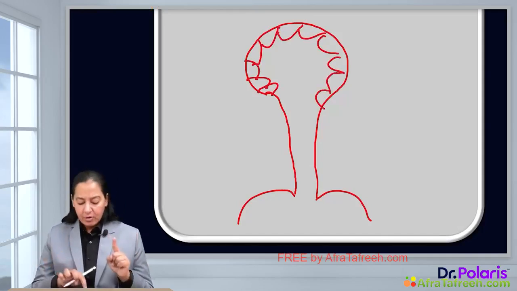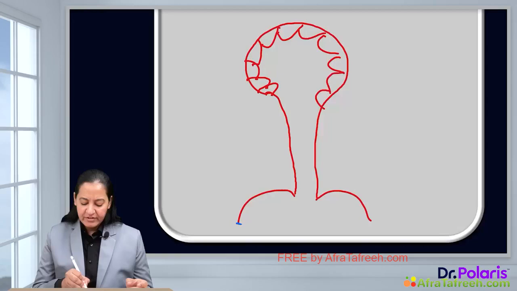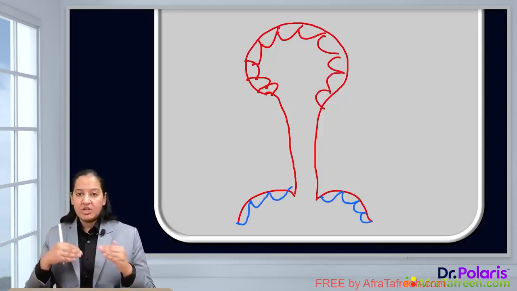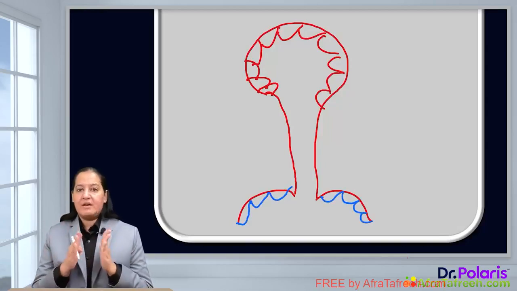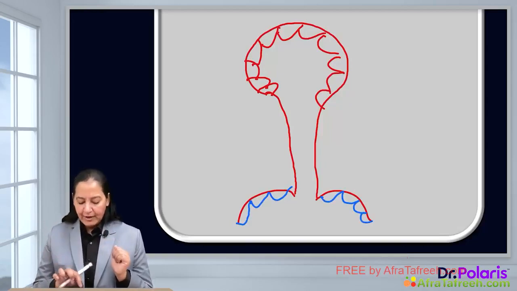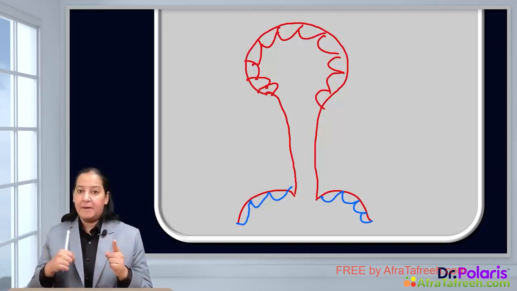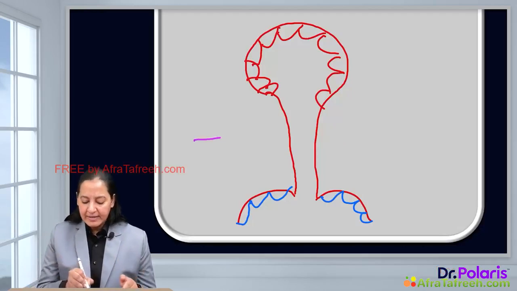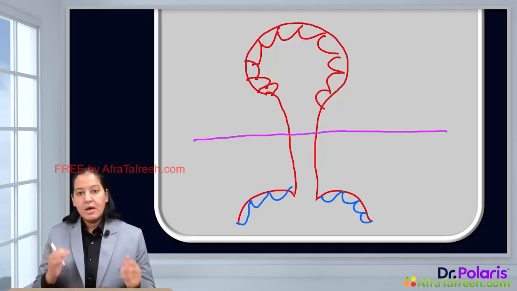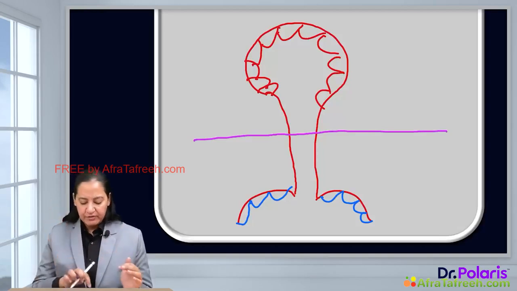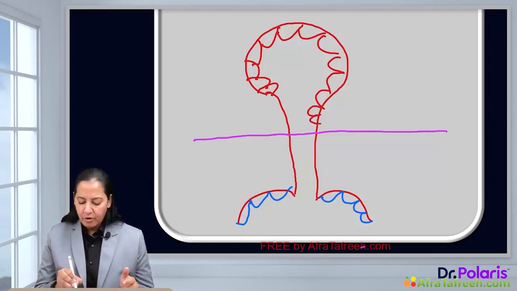Can you tell me the normal lining of the vagina? The normal lining of the vagina is squamous. I am drawing it with blue color. This is normal. But at the junction of the uterus and vagina, there is the cervix. So can you tell me what is the normal lining of the cervix? Is it like the uterus, columnar, or like the vagina, squamous? So we divide this cervix into two portions, the upper half and the lower half. The upper half is the continuation of the uterus.